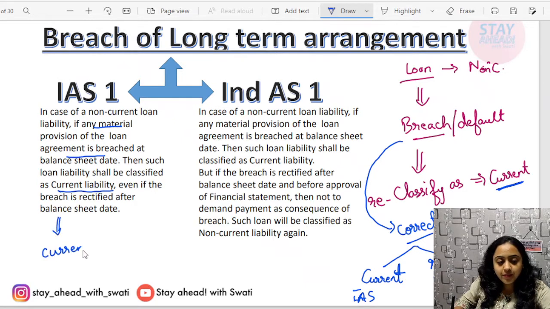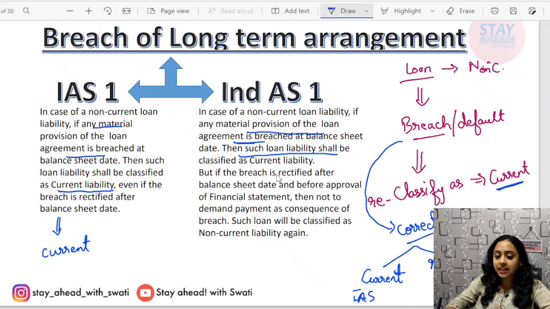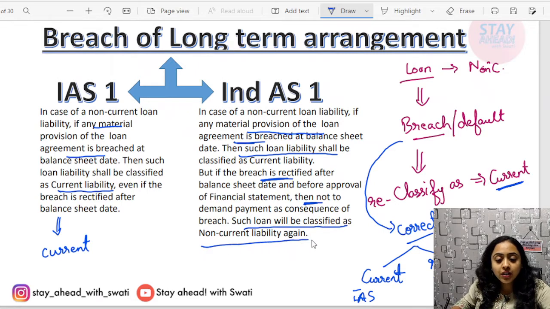But Ind AS says that in case of a non-current loan liability, if any material provision of the loan agreement is breached at the balance sheet date, then such loan liability shall be classified as a current liability. But if the breach is rectified after the balance sheet date but before approval of the financial statements by the board of directors, then the bank cannot demand payment of the loan amount as a consequence of the breach. Such a loan will be classified as a non-current liability again. Are you clear about the carve-out?